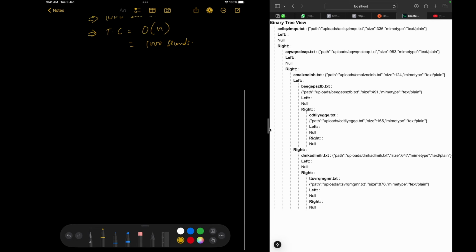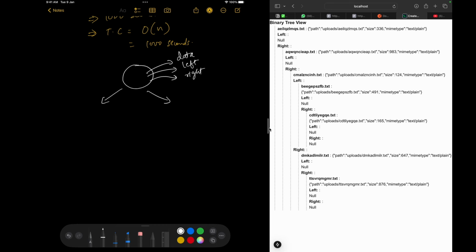So how does a binary search tree work? A binary search tree starts with a node. This is a node. A node has three things. It has some data, it has a left child, it has a right child. That's not compulsory, but it can have two children. And since it is binary, it can have a maximum of 2 children only. So it will have a pointer to my left child and a pointer to my right.